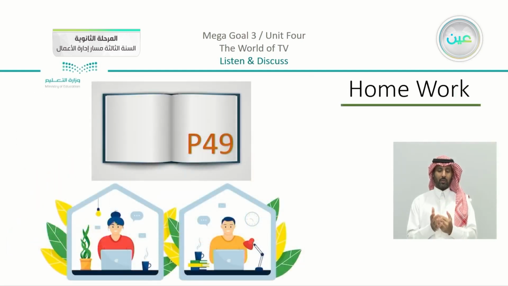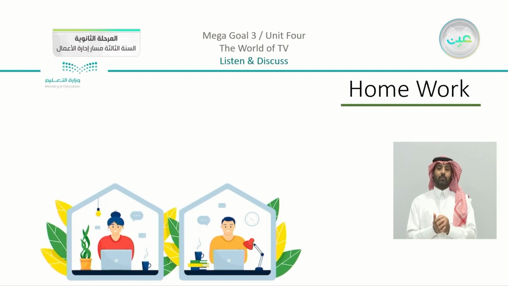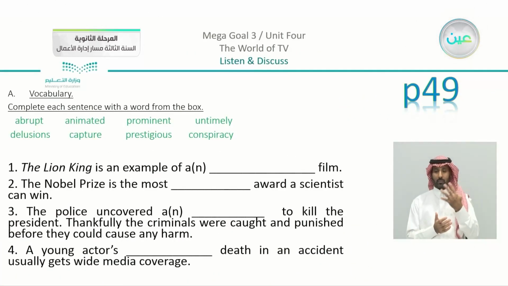Now, we have our homework, which is on page number 49. The homework is here to apply the vocabulary. We can see that we have eight words. These words we studied, and we gave examples about their meanings.